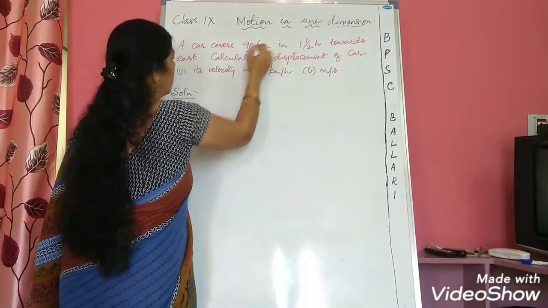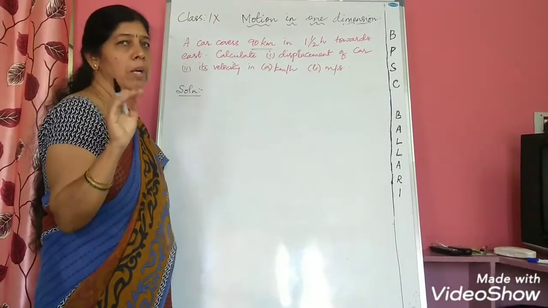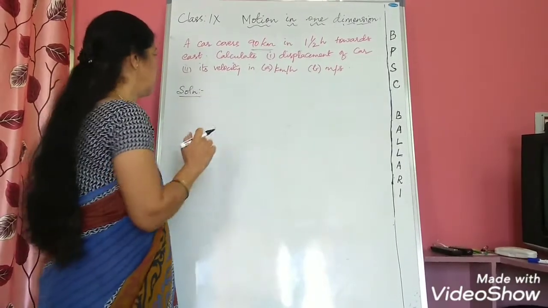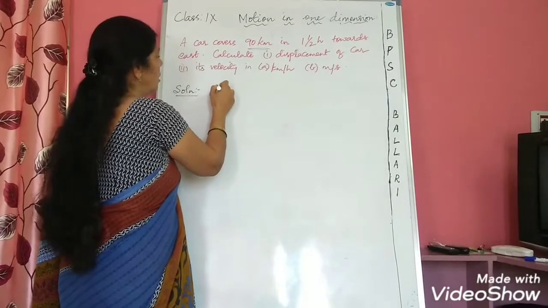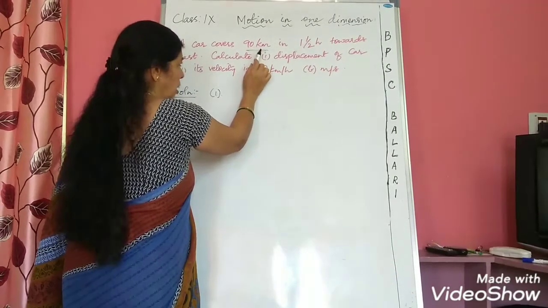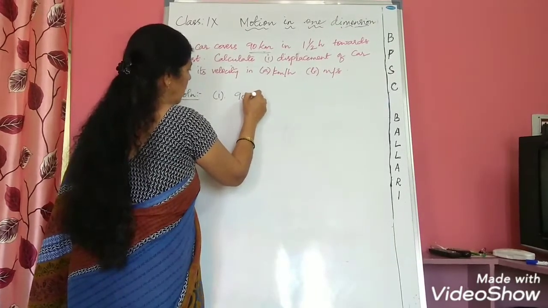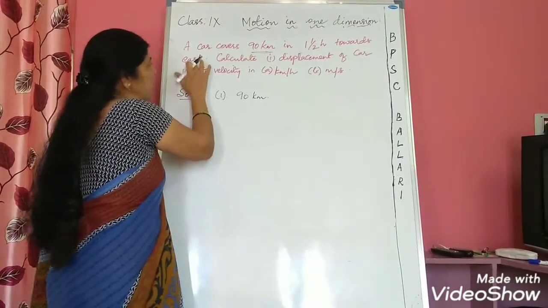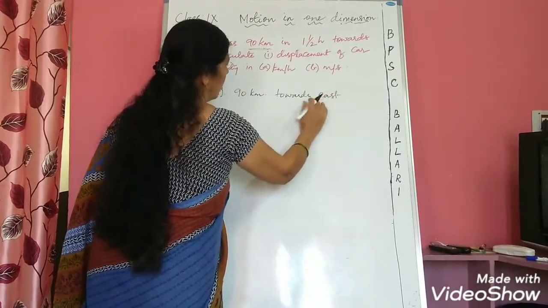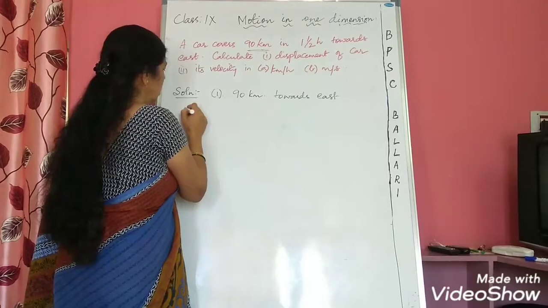Here it is already given that the car covers 90 kilometers. I have told you that displacement is a vector quantity, so there will be mention of direction whenever you talk about displacement. If you just read the problem, you can come to know that the displacement of the car will be 90 kilometers only. This is the only distance given. So the displacement will be 90 kilometer towards east. Here I am mentioning the direction also.